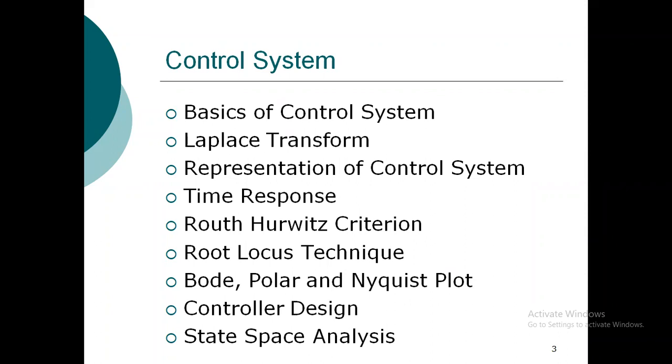In the Bode plot numericals, you are asked to plot the Bode plot response of the transfer function, and sometimes you may be asked to find out the gain margin and the phase margin. These gain margin and phase margin are the parameters to check the stability of the system.